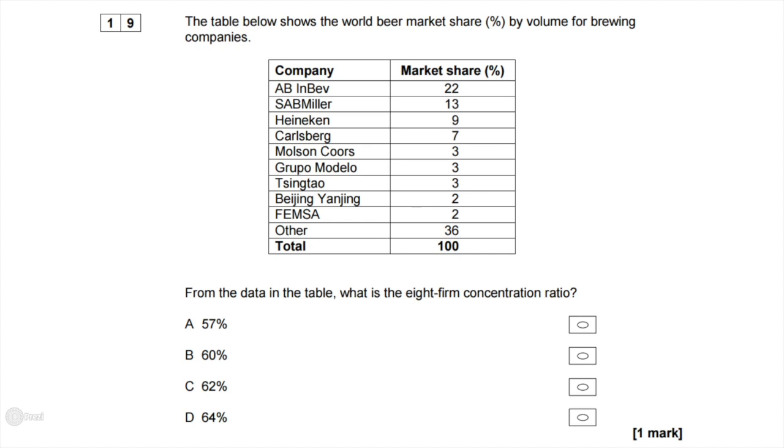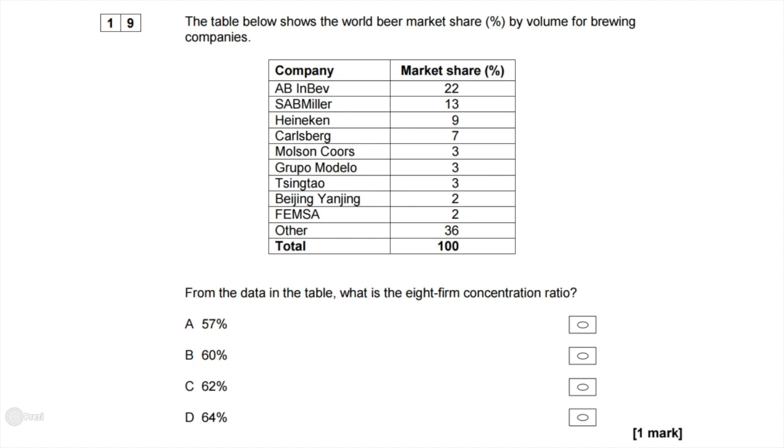Question 19. The table below shows the world beer market share by volume by Brewers Company. From the data in the table, what is the 8 firm concentration ratio? So we've got them in order.